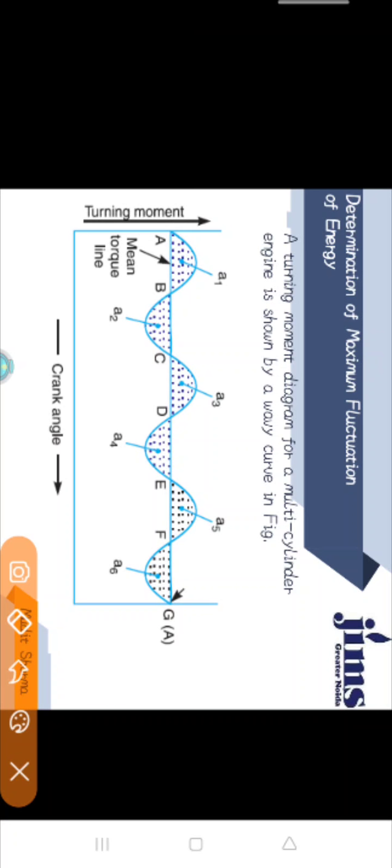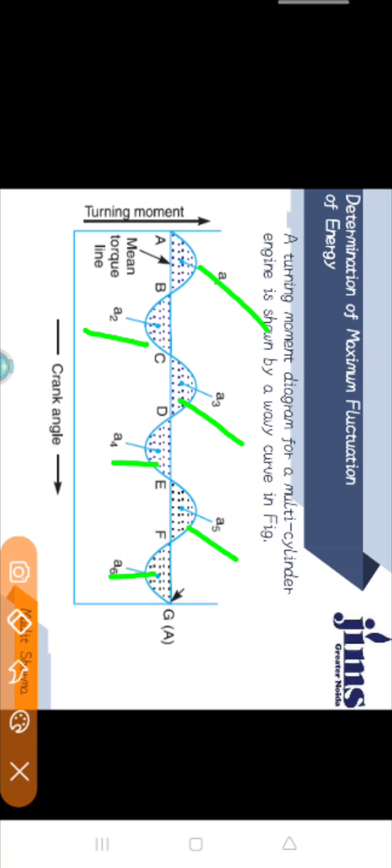Small a1, a2, a3, a4, a5 and a6 are the areas below the mean and above the mean torque line. These areas represent some quantity of energy which is either added or subtracted from the energy of the moving part of the engine.